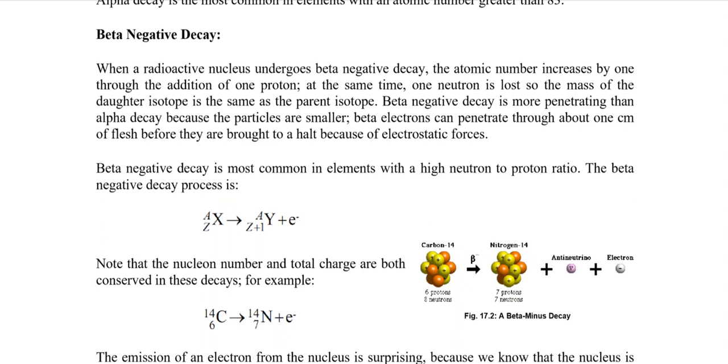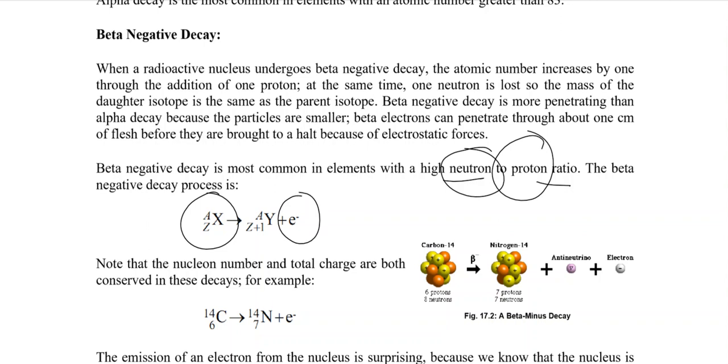When we have a high neutron to proton ratio, the neutron itself would emit an electron, as we discussed in a previous lecture. By emitting an electron, it becomes positive and becomes a proton. So an element, by emitting an electron from its nucleus, would convert a neutron into a proton.